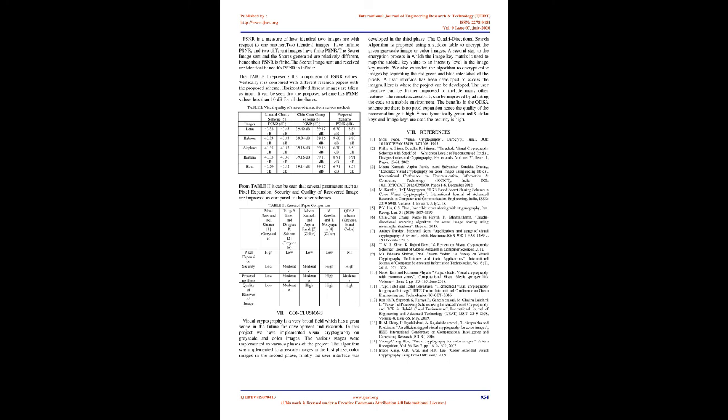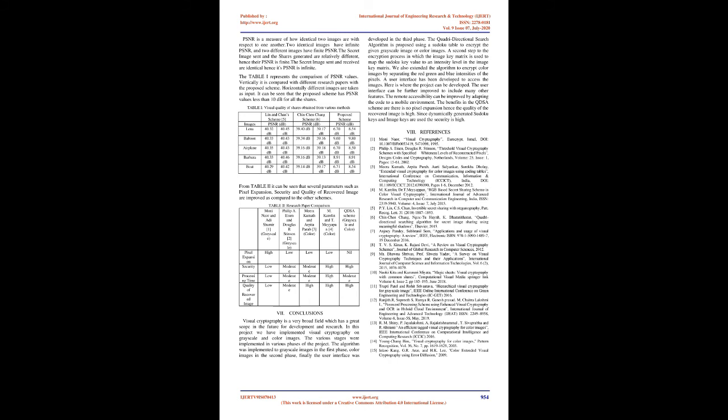Image at receiver side. The 9 shares are taken from Firebase and the 3 grayscale images are recovered and combined to get the secret color image from the decryption algorithm. The decrypted image is shown in Fig 8. 6 parameters. PSNR calculation. PSNR is a measure of how identical 2 images are with respect to one another. 2 identical images have infinite PSNR, and 2 different images have finite PSNR. The secret image sent and the shares generated are relatively different, hence their PSNR is finite. The secret image sent and received are identical, hence its PSNR is infinite.